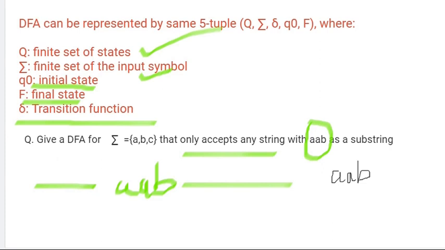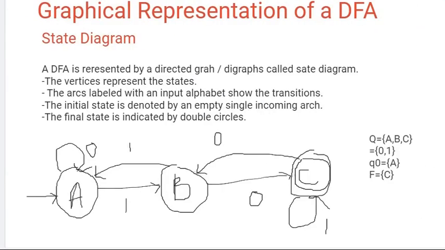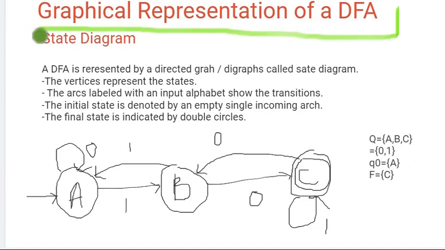To face such a question, first we must understand what the graphical representation of a DFA is, that is the state diagram. How do we represent our ideas to make a DFA? What are the rules to make this graphical representation?